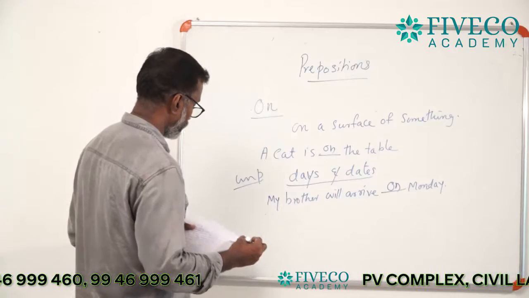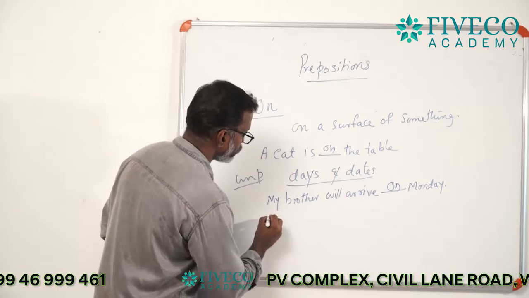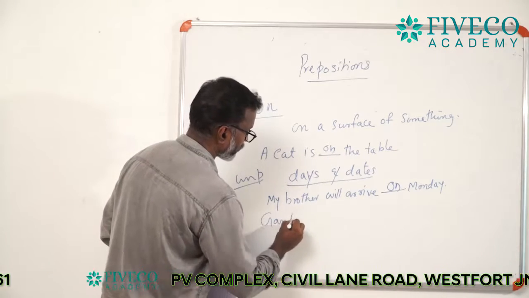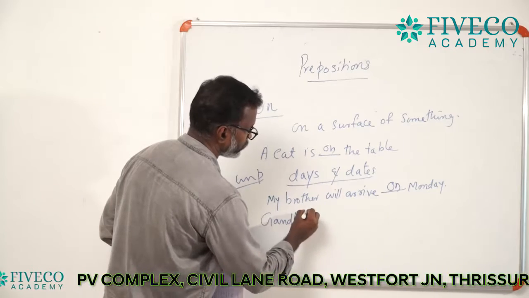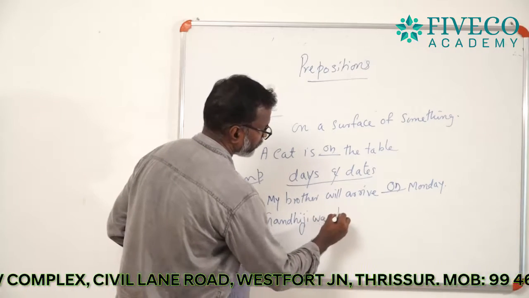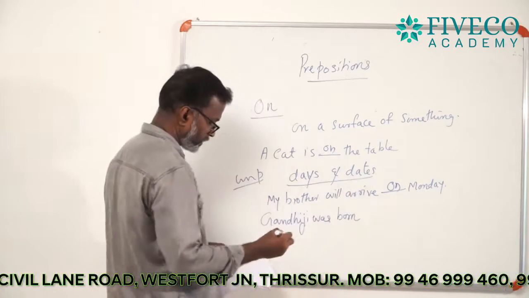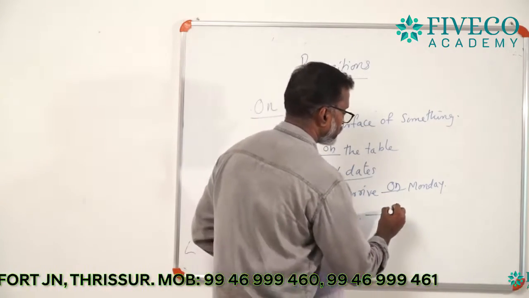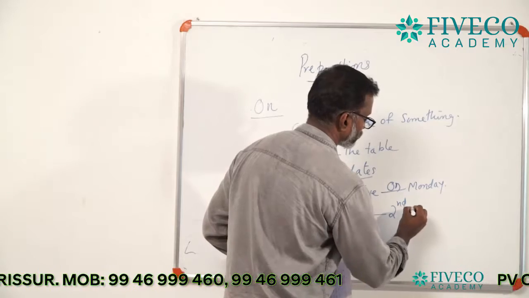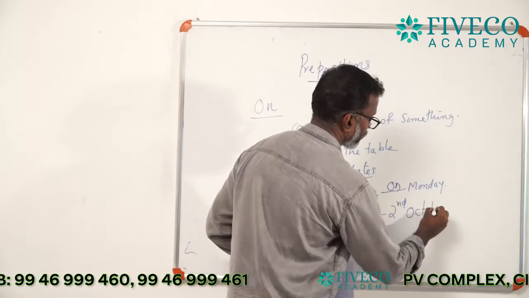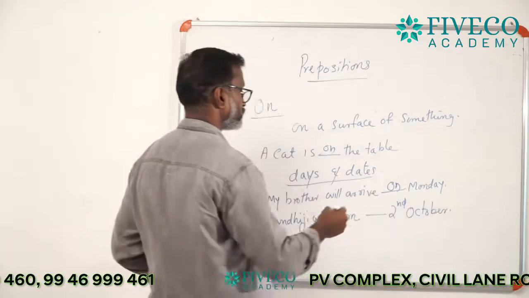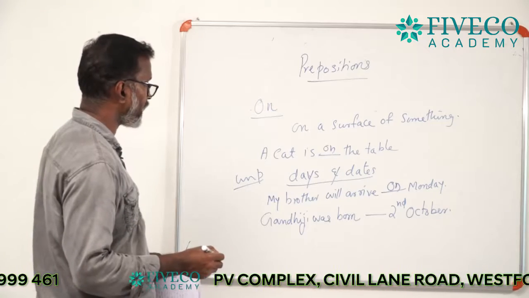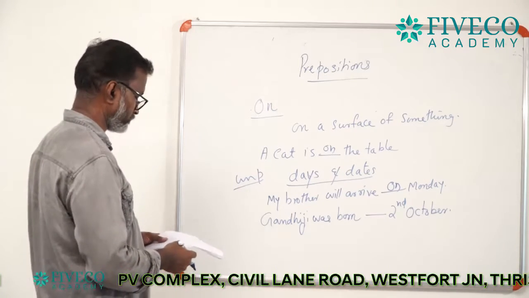Another example: Gandhiji was born dash 2nd October.